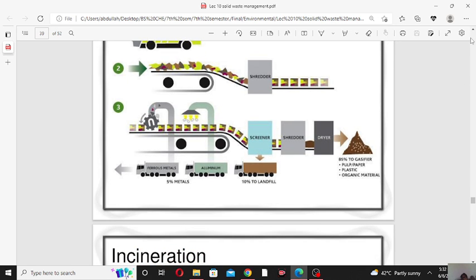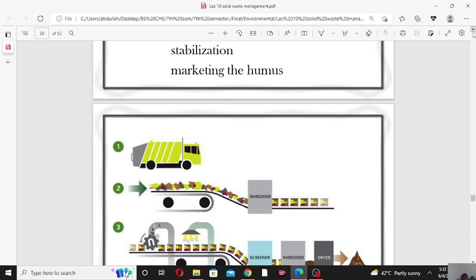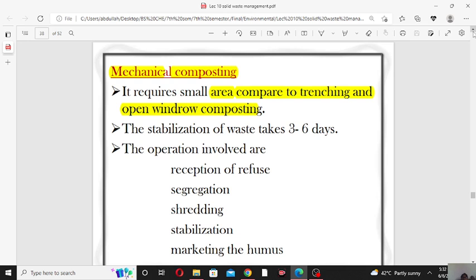So this was just an introduction to composting.